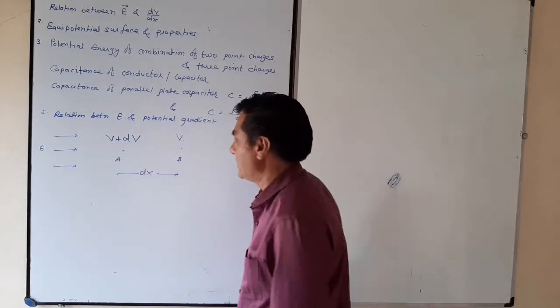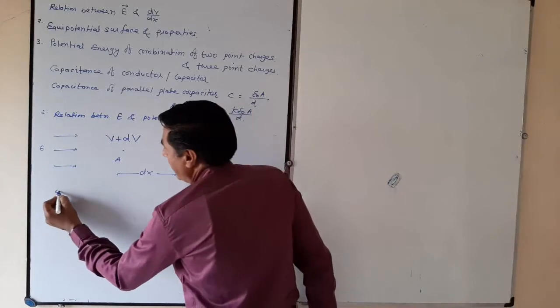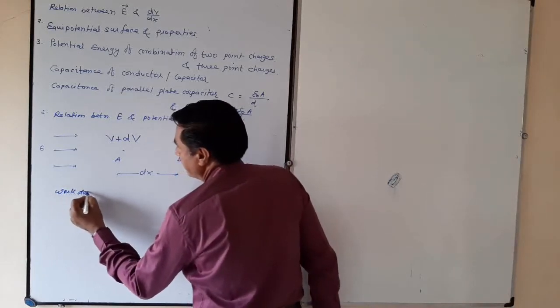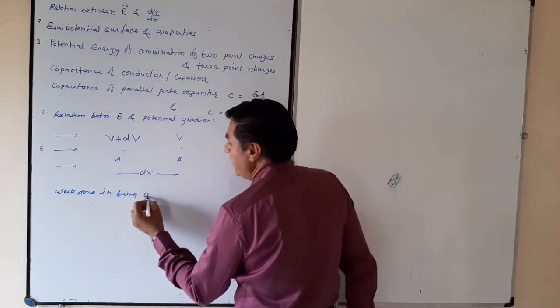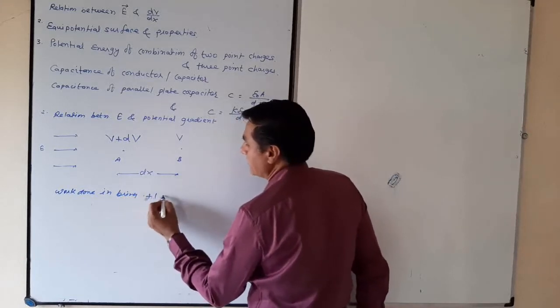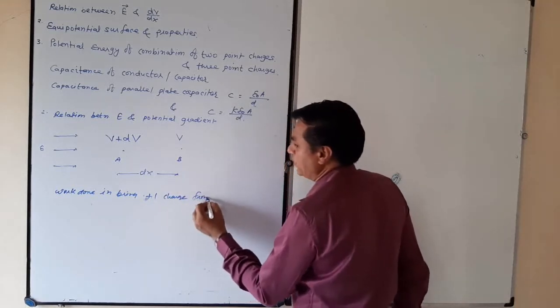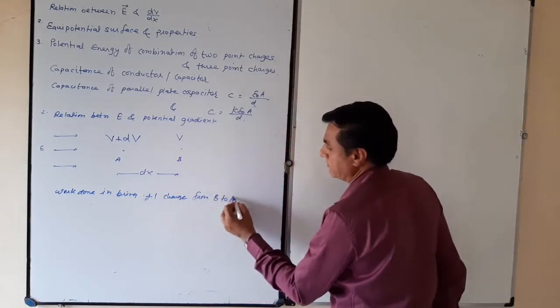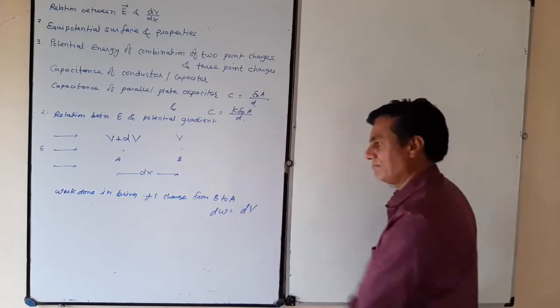V plus dV. Now, clear? Work done in bringing a unit positive charge from B to A, dW is equal to dV.